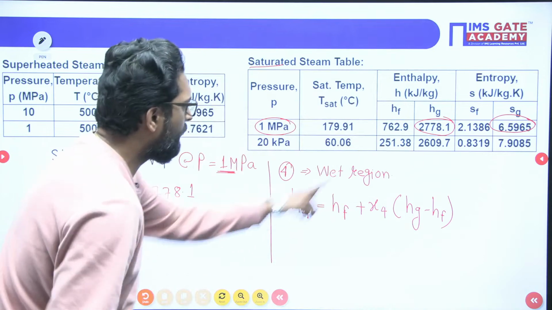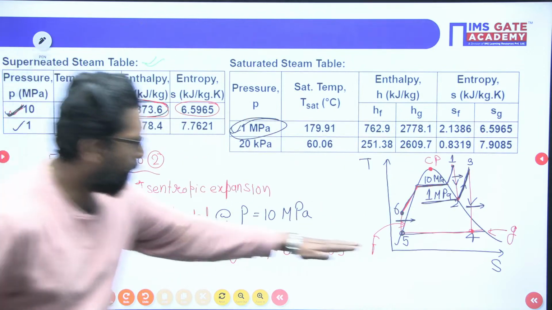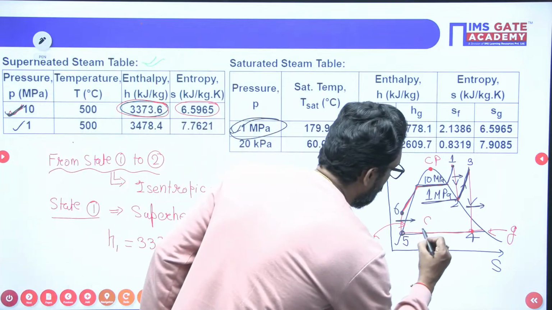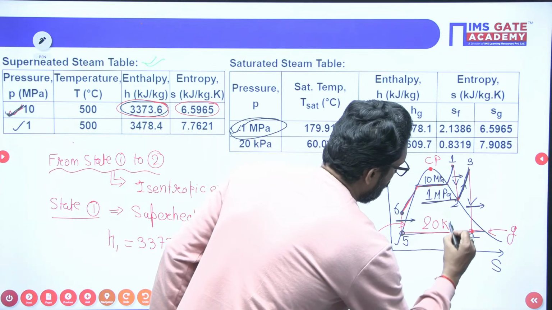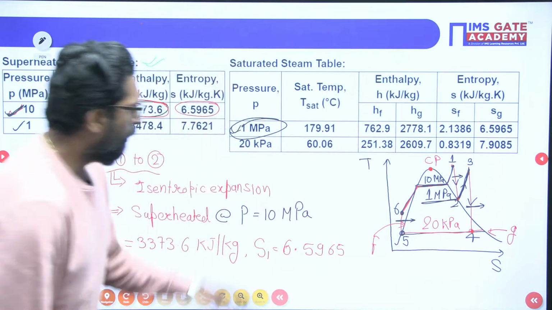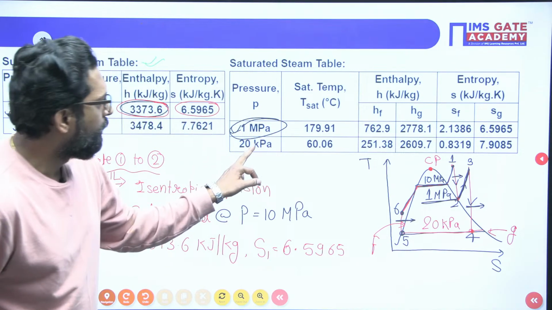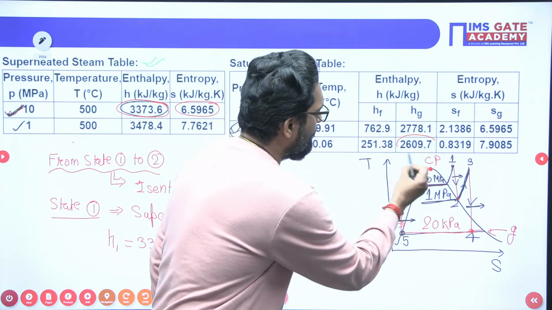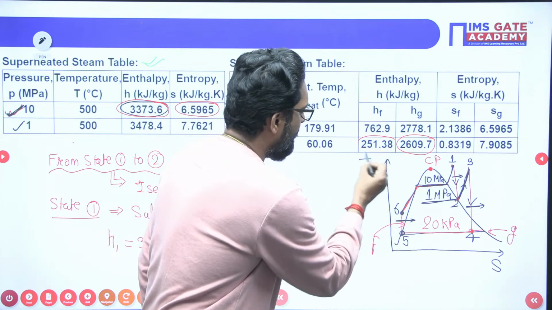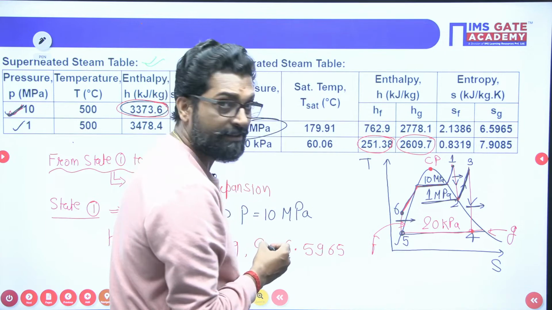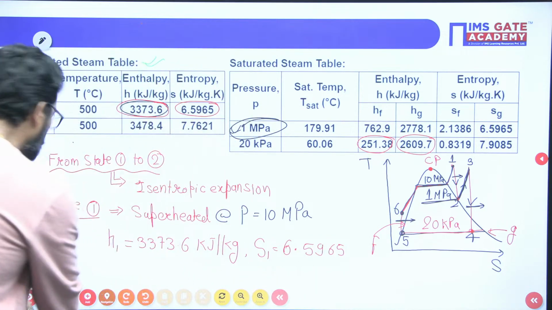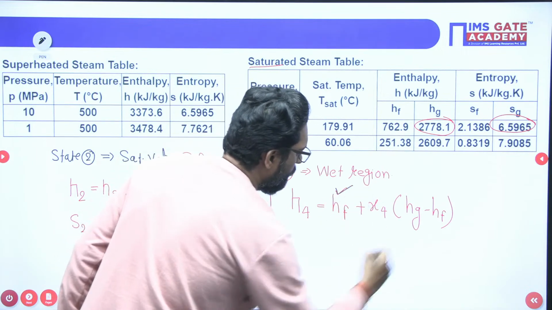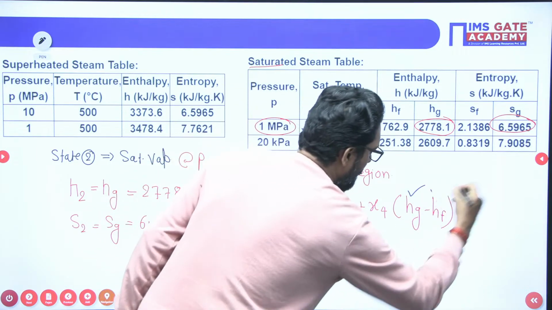And this point 4 is at the condenser pressure. What is the pressure of the condenser? 20 kilopascal. So at 20 kilopascal, you have Hg and you have Hf.